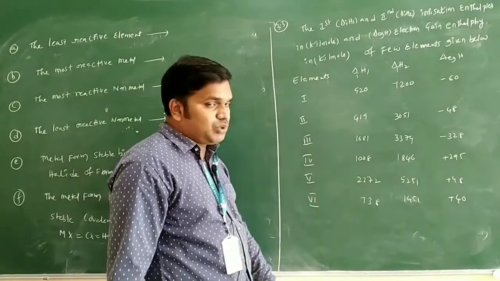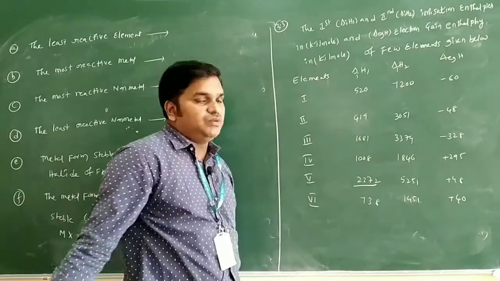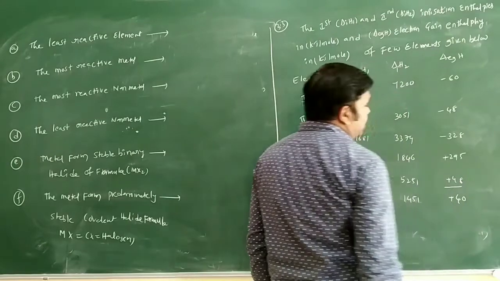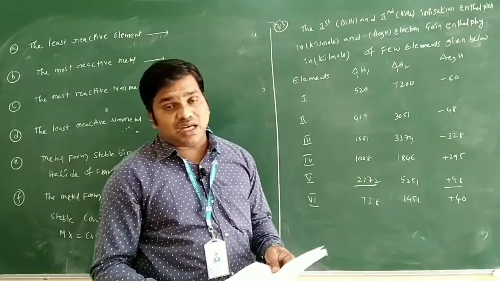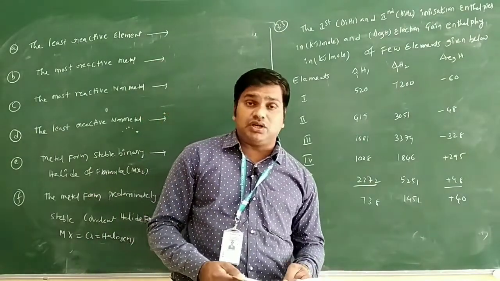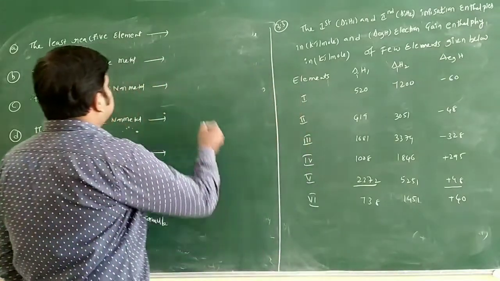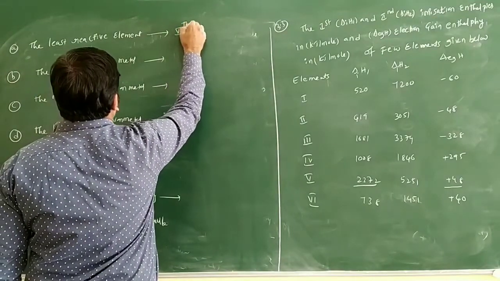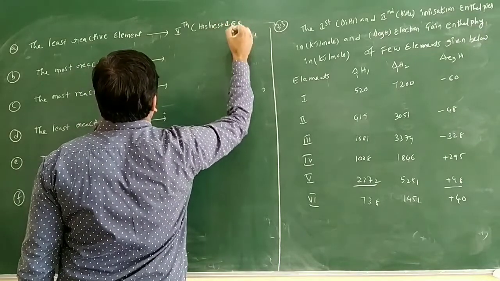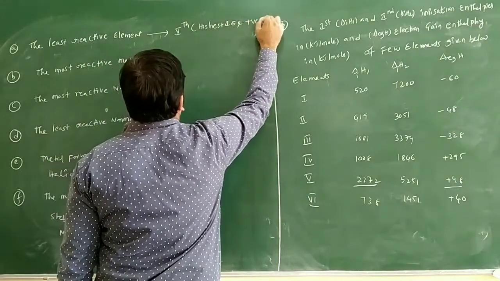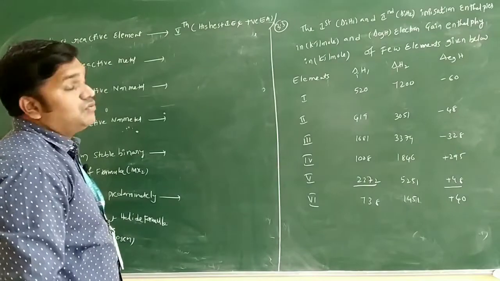Among those, which one has the highest ionization energy? Highest ionization energy, 2372, for element 5 only. And what is the positive electron gain enthalpy? That is 48 only. So we can say the fifth element has the highest ionization enthalpy and a positive electron gain enthalpy. So it is said to be the least reactive element only. I will write here fifth element only. Why here? It is having the highest ionization enthalpy and positive electron affinity only. So the answer for the least reactive element, we will take the fifth one only.